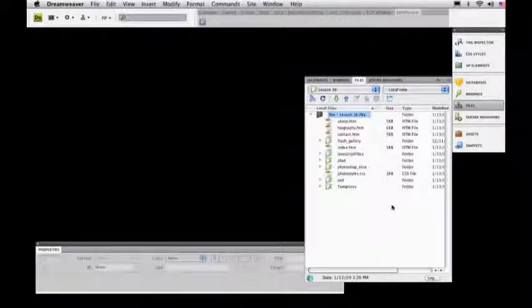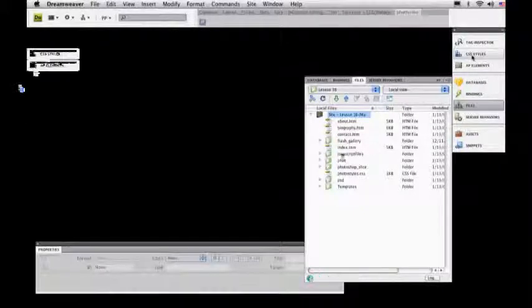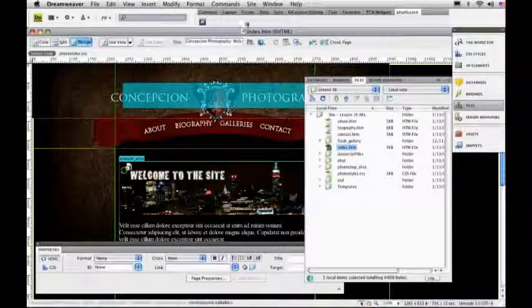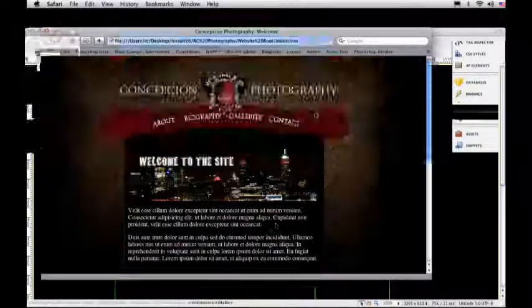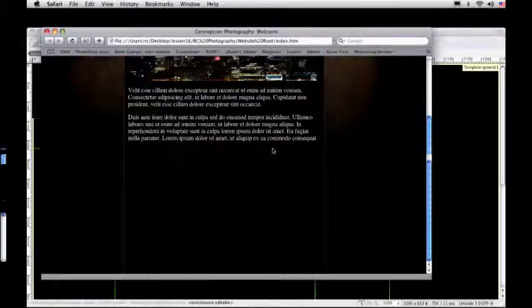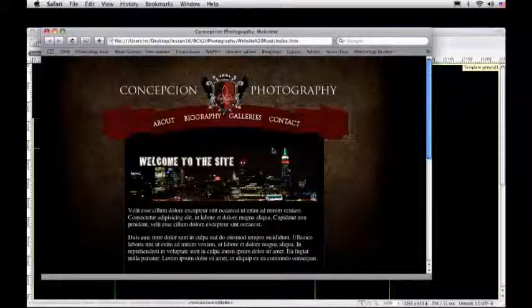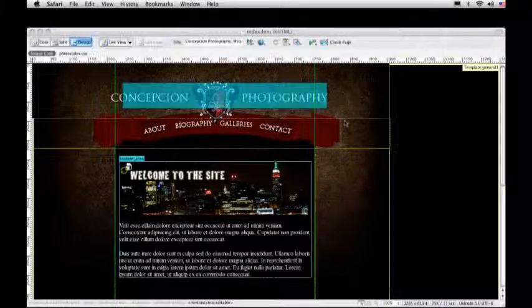But before I do any of this, I want to do a little bit of cleanup of the code. I'll click on my index.htm to take a look at what the page looks like up until this point. Now, I'll preview this in Safari, and it looks good. Notice that there's a lot of scroll here for a page that's relatively short, and I want to change that. And I think that has a lot to do with the CSS styles that we set up.